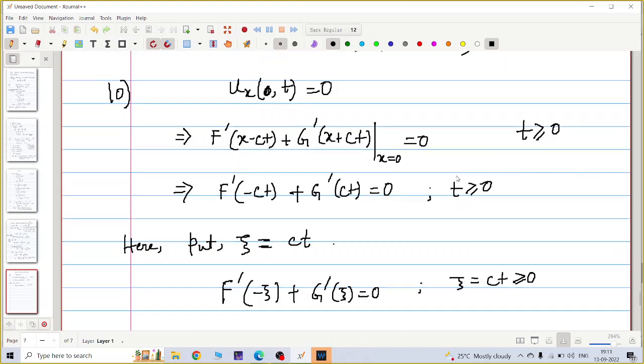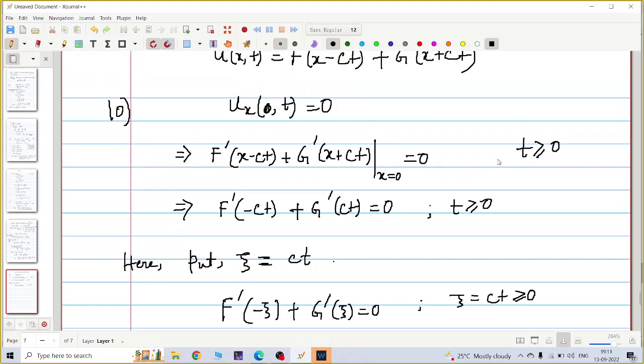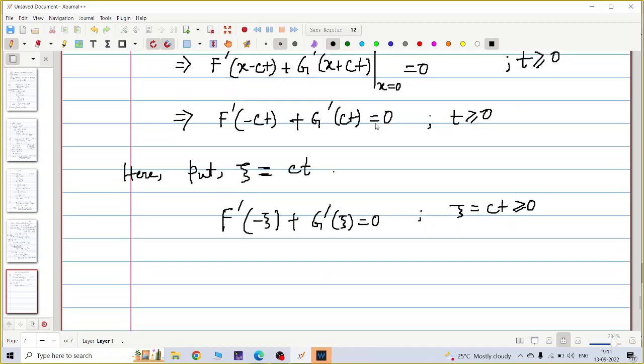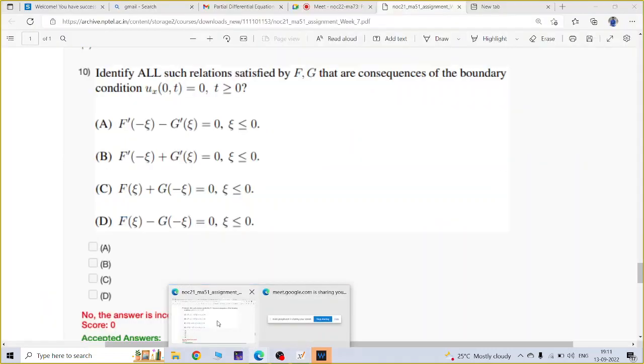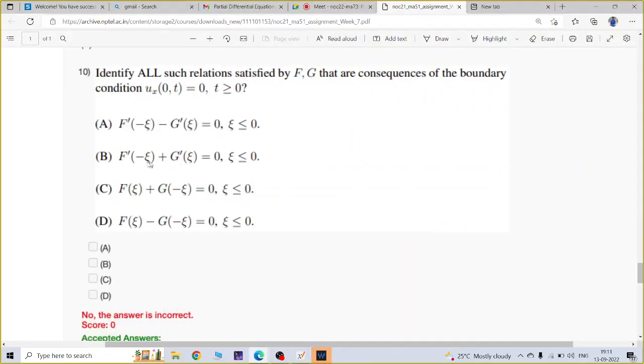It is given for t greater than or equal to 0, u_x(0,t). So here I got xi greater than or equal to 0, but in the option it is given xi less than or equal to 0. So option B is false. Option A is already false because there is no minus; there should be plus. But option B is false because of the region. You understand?